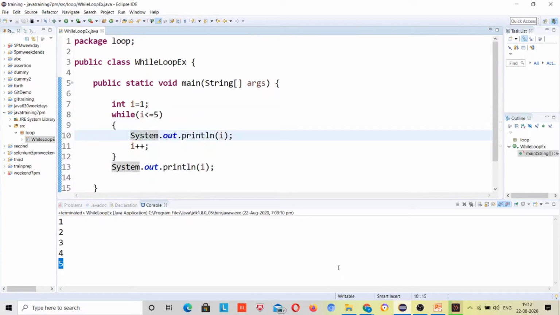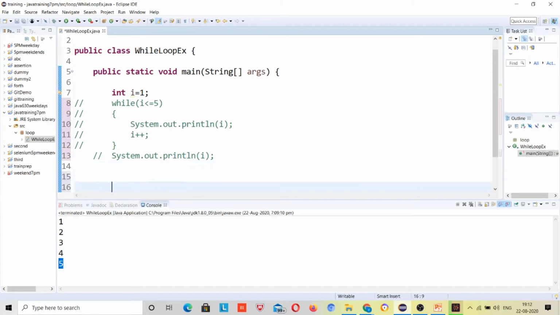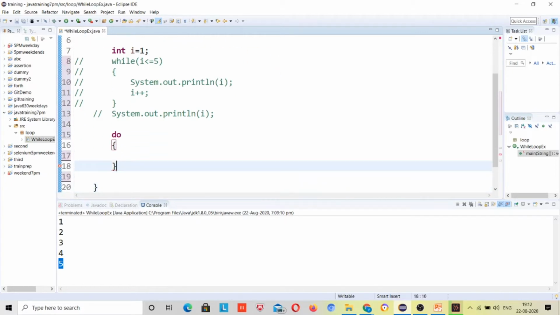Now we'll see what is the difference between while and do while loop, right? So let me comment this code, one liner comment, so that you can compare code. Do while loop syntax is like this: it starts from do and here we have to pass the condition, right?